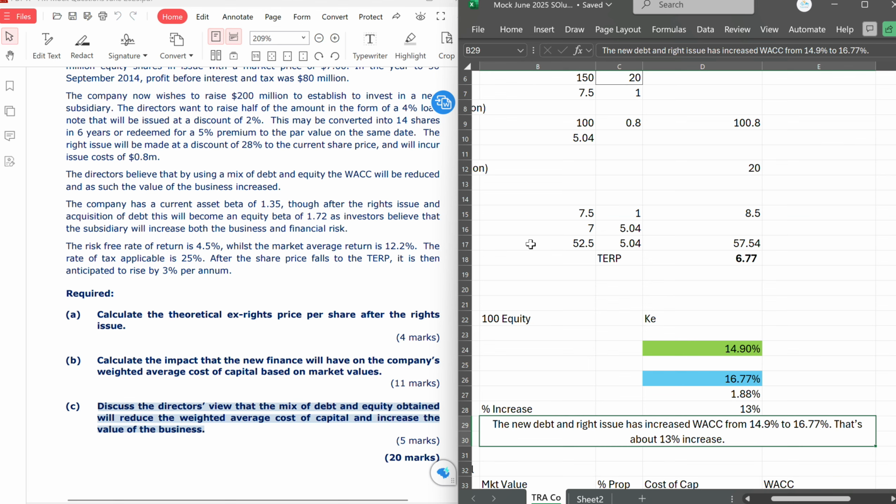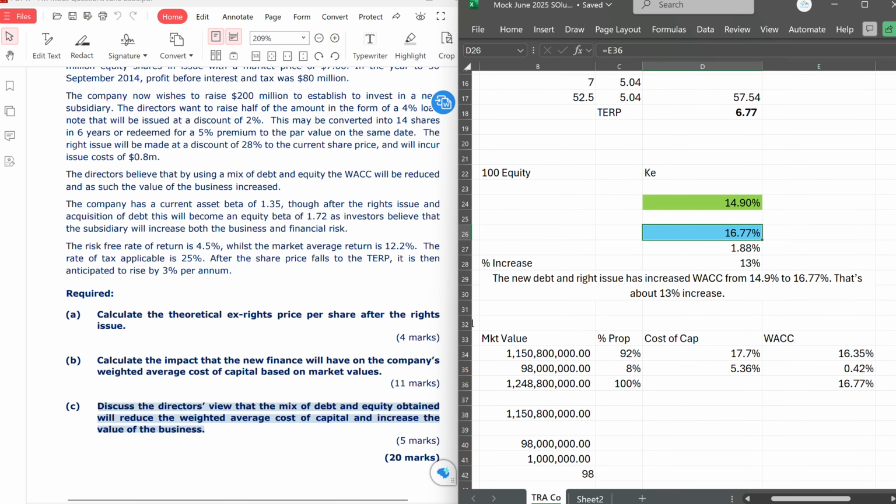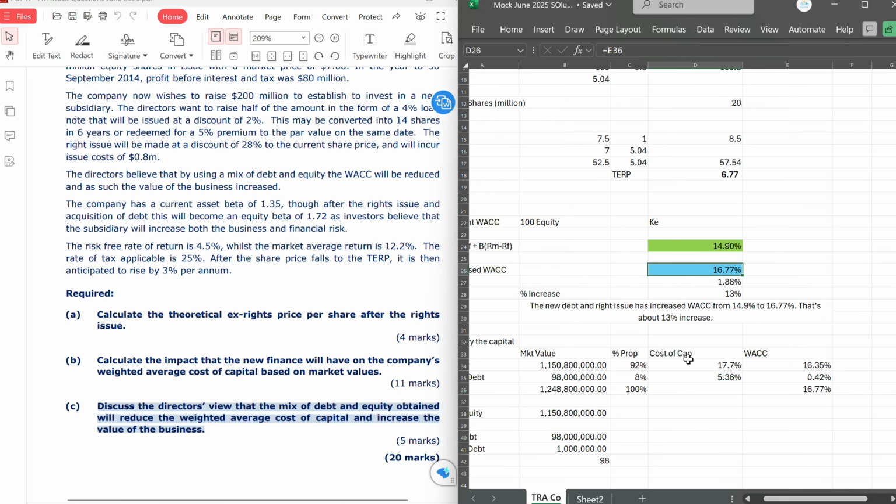But if you look at it, that's not the case for this question, because we have moved from 14.9 to 16.77. So which means we have issued debt, however, our WACC has gone up. But there's a reason for that. Look at this. The cost of equity is 17.7. That is super high. Look at cost of debt, 5.3.